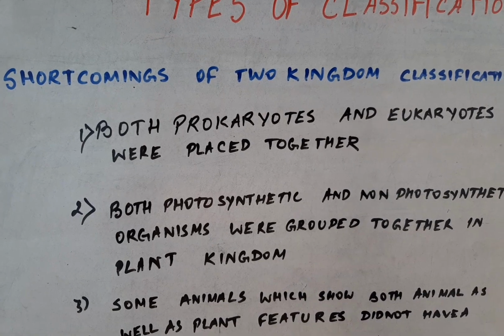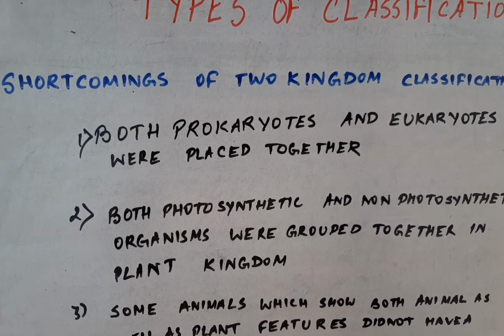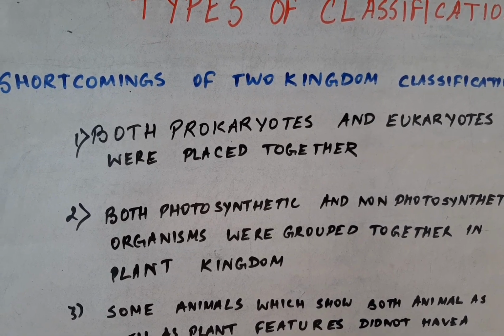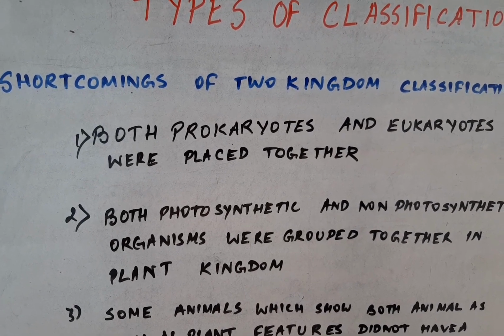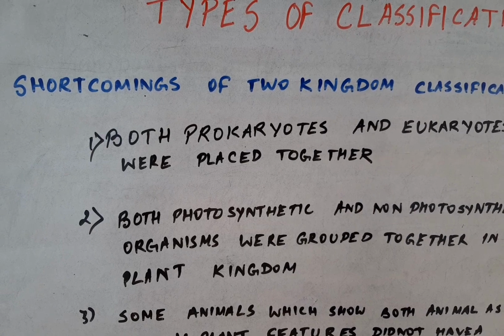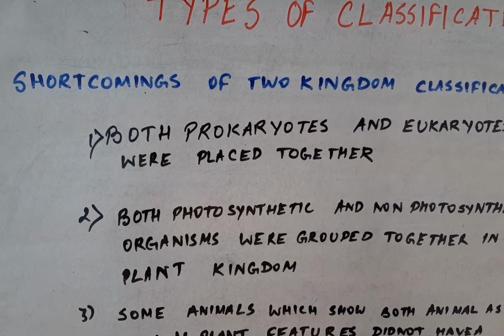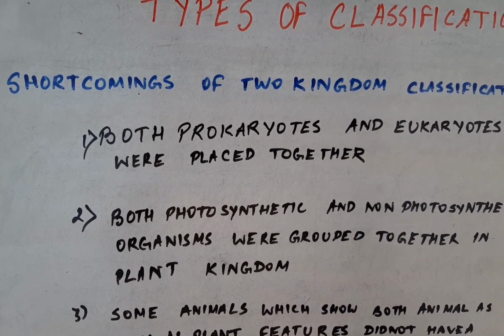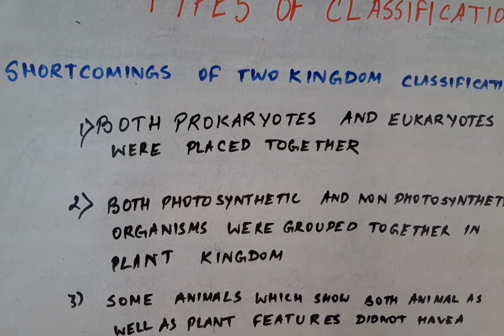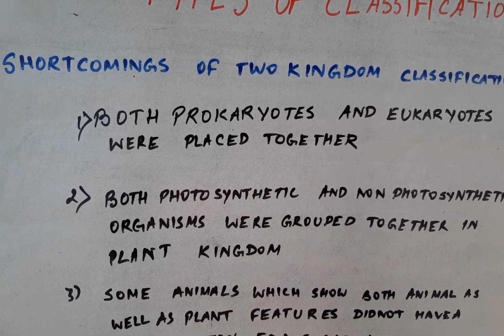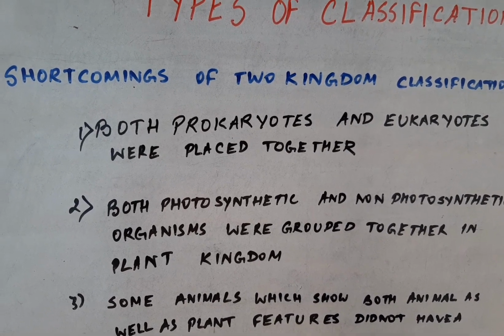The first shortcoming was that both prokaryotes and eukaryotes were placed together in one kingdom. For example, algae, fungi, bacteria, bryophyta, pteridophyta and spermatophyta were all under the plant kingdom. So you can see bacteria, being a prokaryote, was placed among the plants.